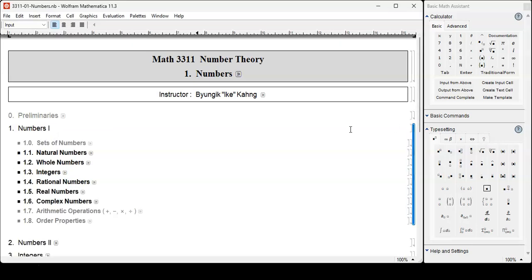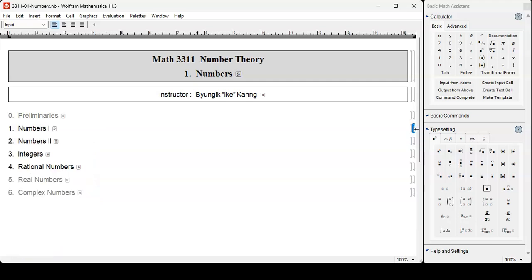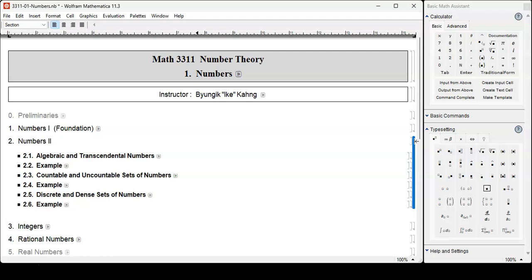They're basically about construction and fundamental properties. They're all about foundation. Next, let's talk about some further classification.